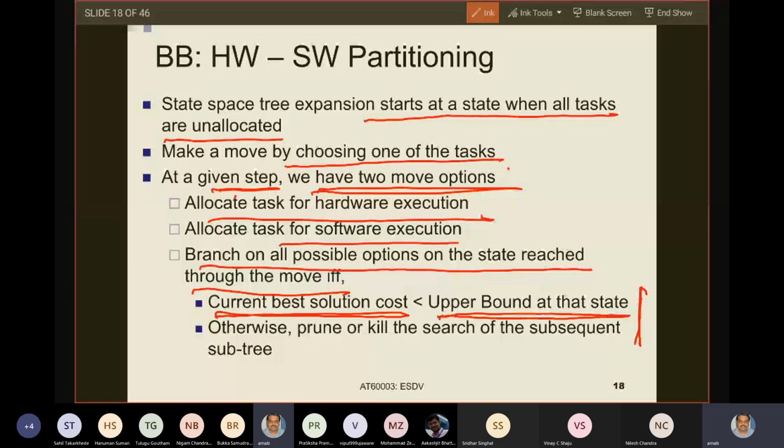At any point in time, the algorithm holds the current best solution cost. That means whenever you are exploring the search space tree, and suppose you have reached some leaf node, then you have got some solution, and it will have a cost in terms of the value of the objective function. Whenever you reach one leaf, you will immediately get a solution.